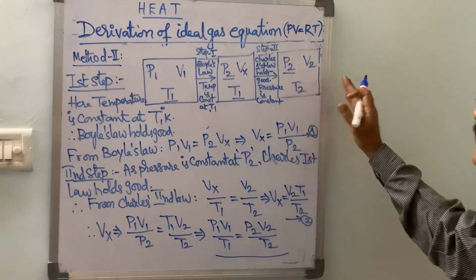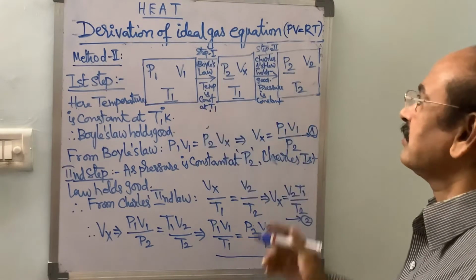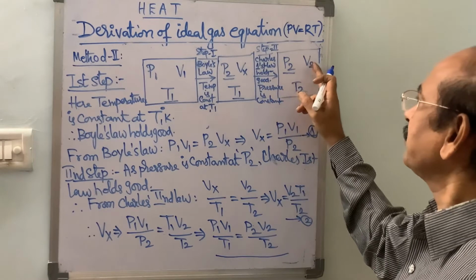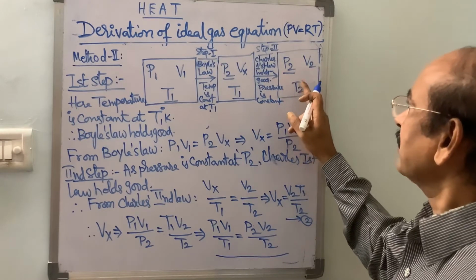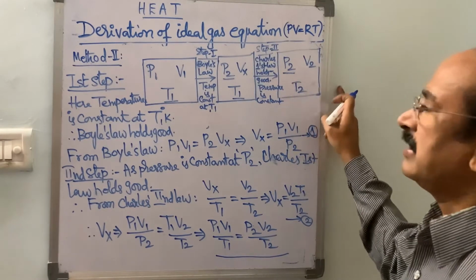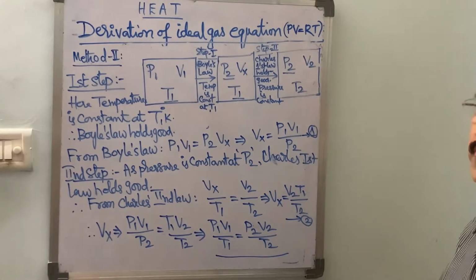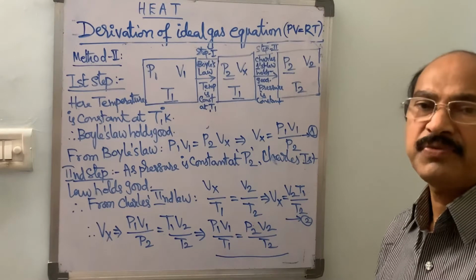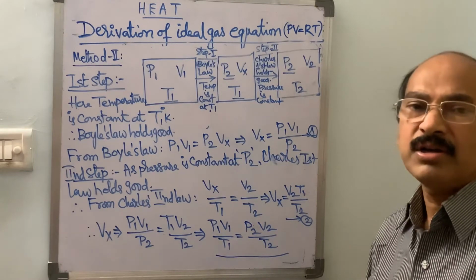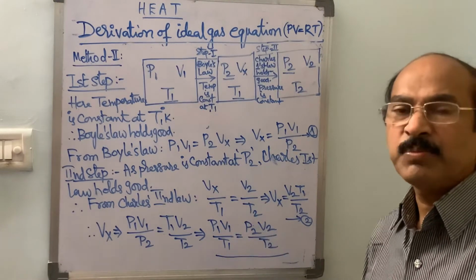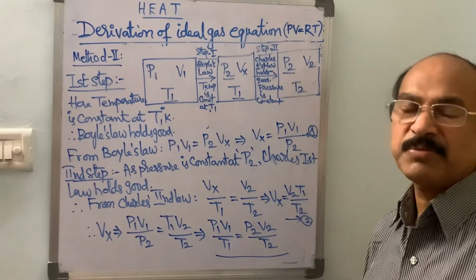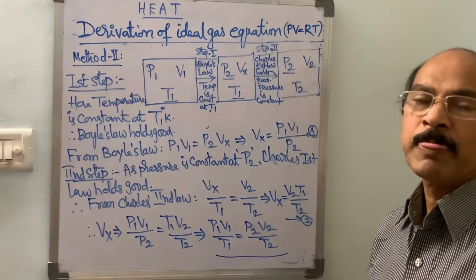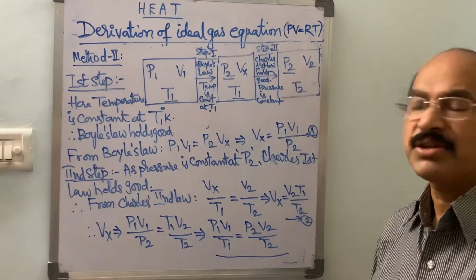If there are a number of steps, that is P2 V2 T2, after that P3 V3 T3 and P4 V4 T4, and at T5 P5 V5, and so on, at temperature Tn let the final pressure be Pn and volume be Vn. Then Pn Vn by Tn is equal to constant.